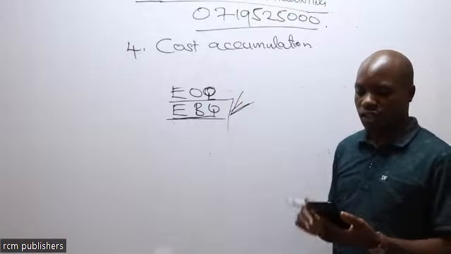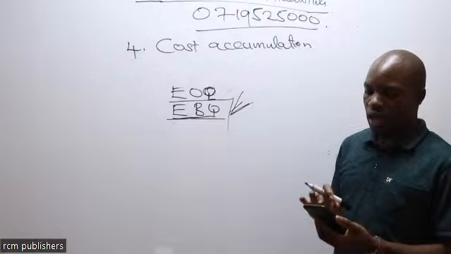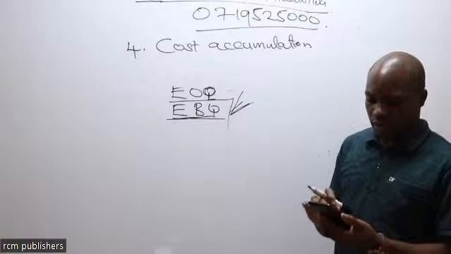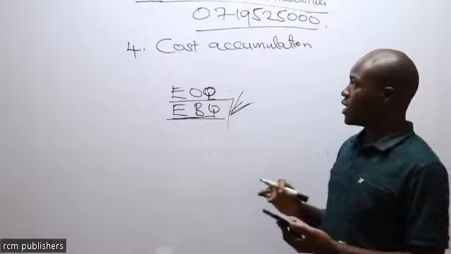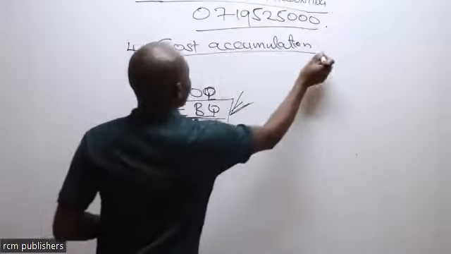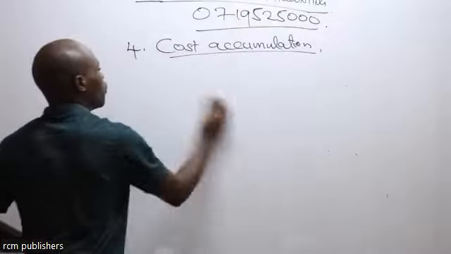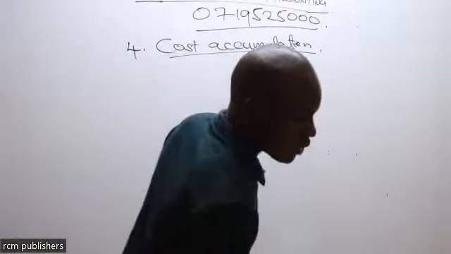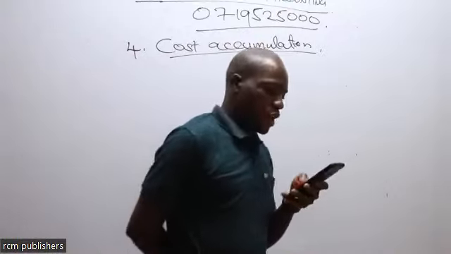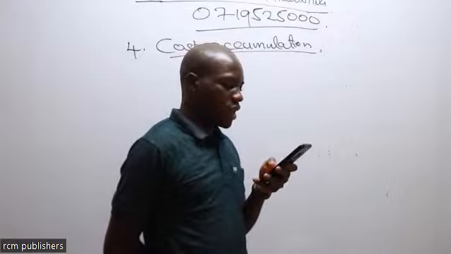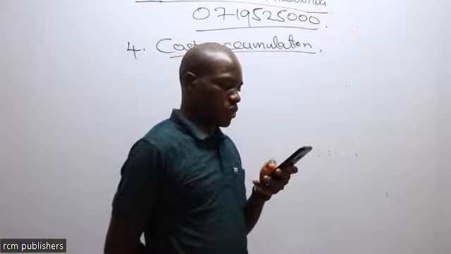They need to apply the concept of economic order quantity. So let's look at the same thing, that is the cost outline. That is what we are going to cover here. For the cost accumulation, what do we need to cover? As you can see in the cost outline, we are going to do what we call accounting for direct material.